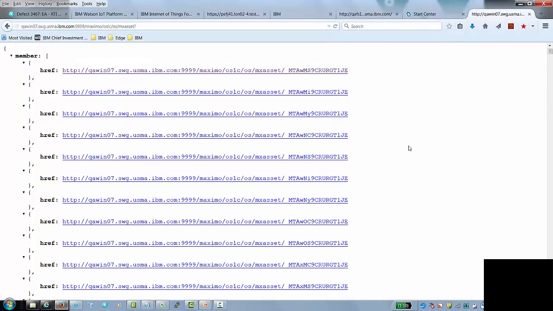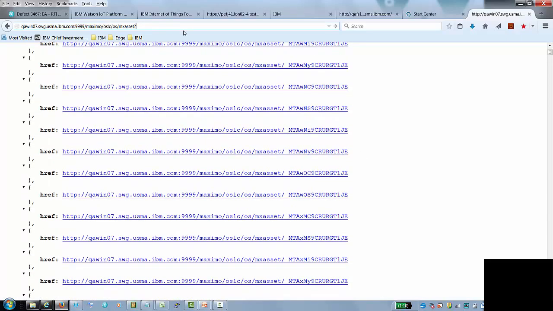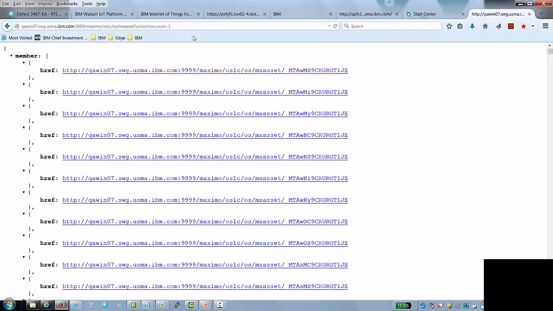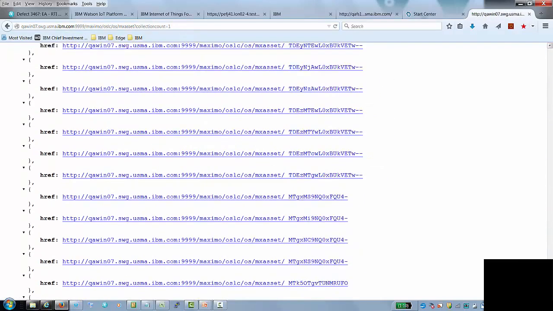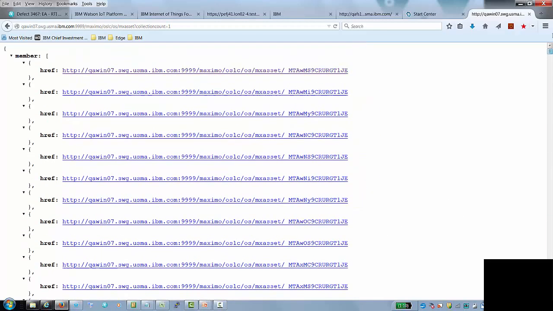Let's look at this. I have a list of URLs here. These are all different unique assets within Maximo. That identifier at the end identifies each unique asset. One of the things you likely would want to do initially is, I've got a huge list here, how many do I have? So if you add the query parameter for collection count, and I scroll down to the bottom, it gives me a total count here. I get 682 assets in this query based on my user.